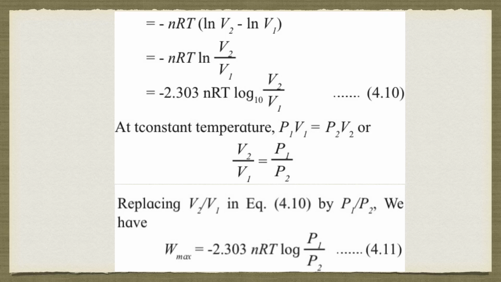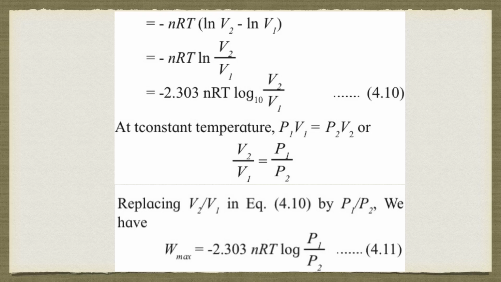And if we want to replace ln by log to the base 10, then I have to multiply by the factor 2.303. So the final equation will become W max is equal to minus 2.303 nRT log to the base 10 V2 upon V1, which is very important. You have to learn this equation by heart, and sums will be asked based on this equation.